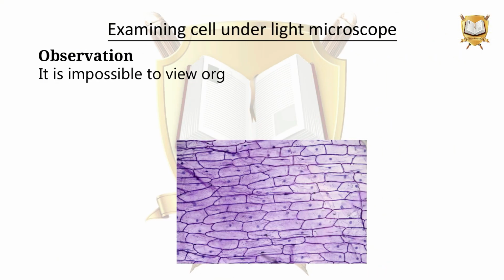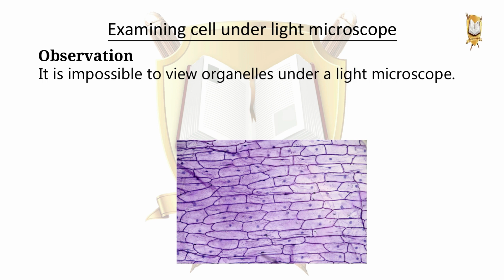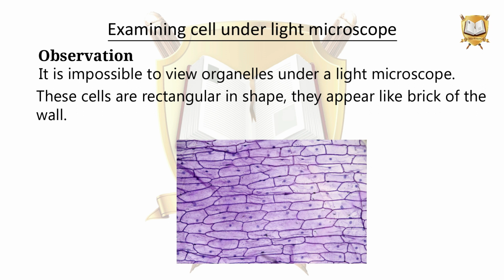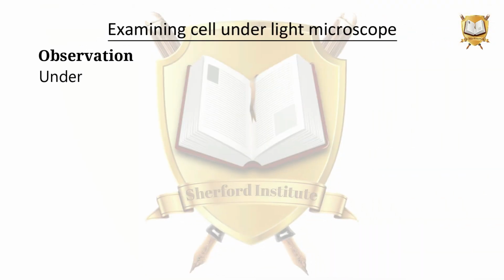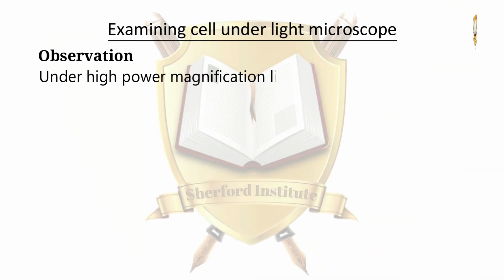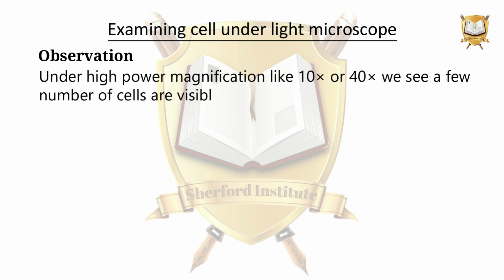It is impossible to view organelles under a light microscope. These cells are rectangular in shape. They appear like bricks of a wall. Under high power magnification, like 10x or 40x, we see only a few cells are visible, hence the image is magnified.